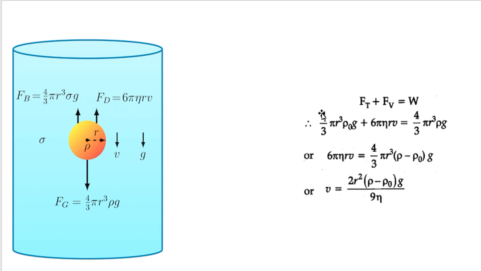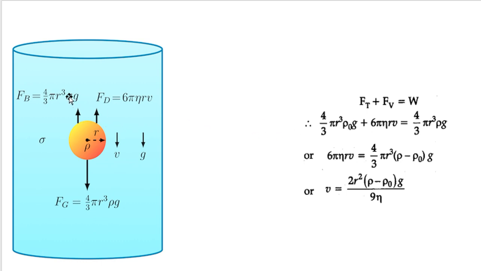That means 4 by 3 pi r cube rho g is the downward force. Actually, this notation and this notation are different from each other. These are collected from two different sources. So this is the upward force plus this is the upward force, 4 by 3 pi r cube in place of rho naught.